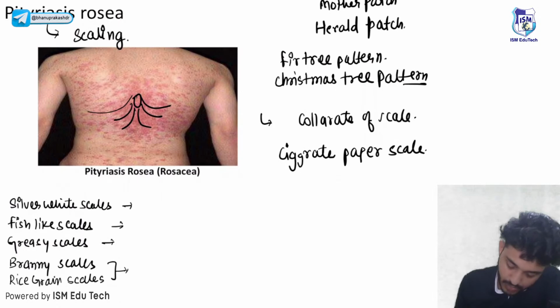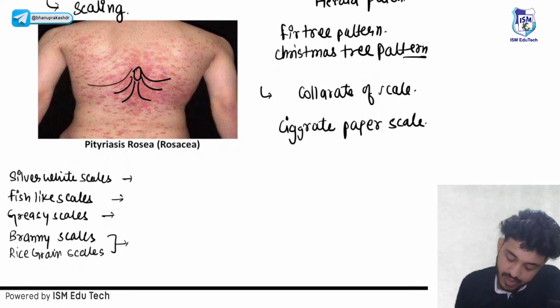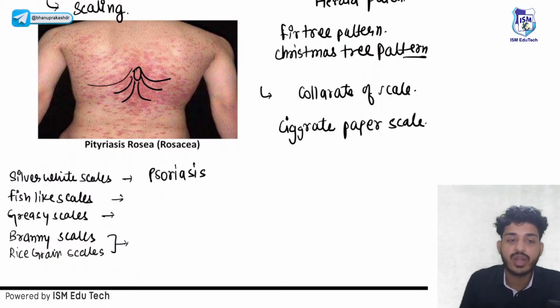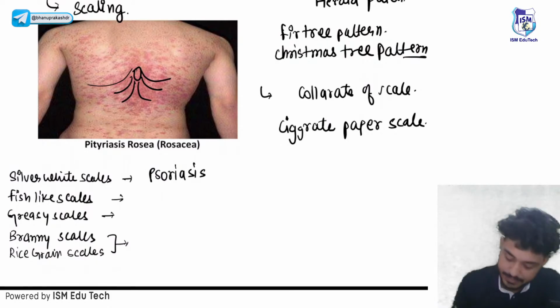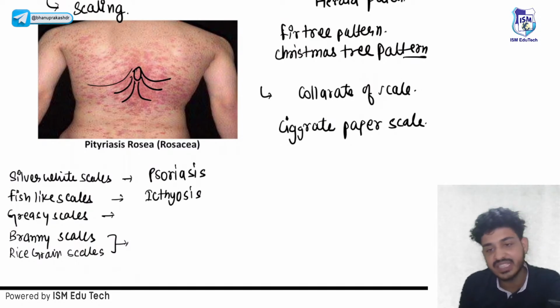Next thing, silver white scale. Where do you see silver white scales? Silver white scales are seen in psoriasis. Fish-like scaling is seen in ichthyosis vulgaris.